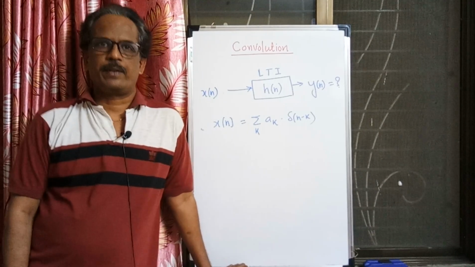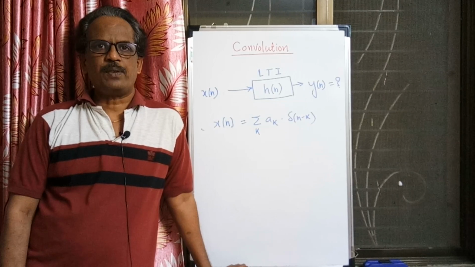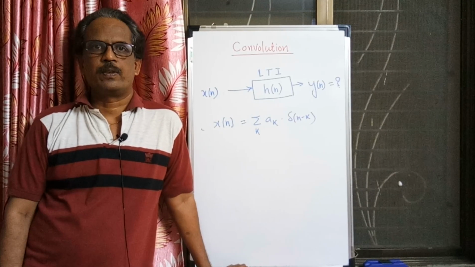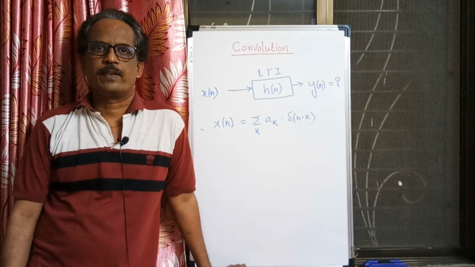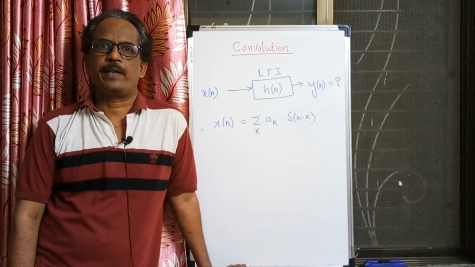If x of n has p samples, then k varies from 0 to p minus 1, and A0, A1, A2, A3, up to A p minus 1 are the samples of the given signal.